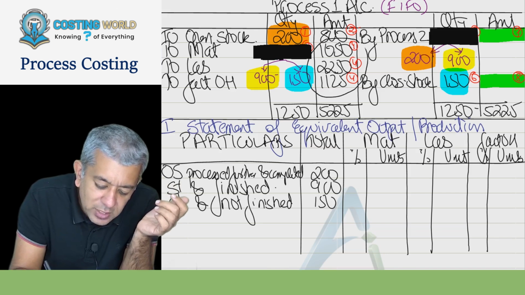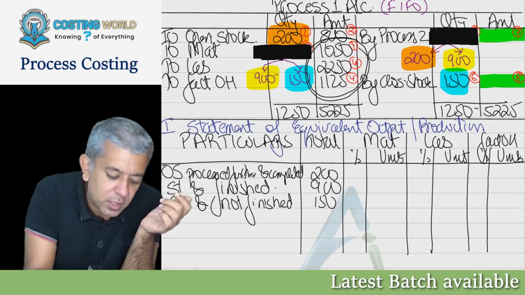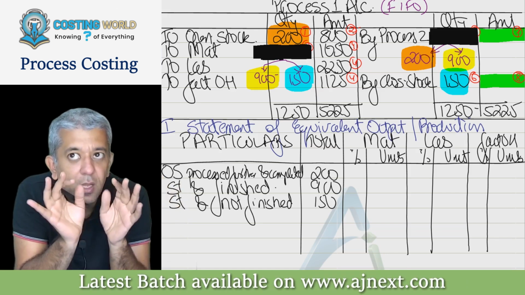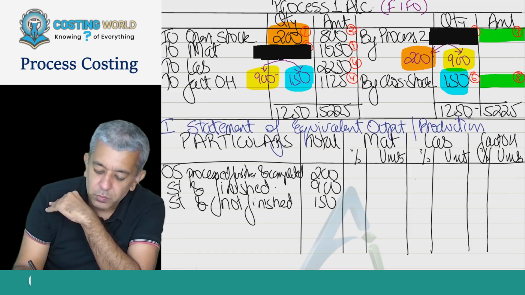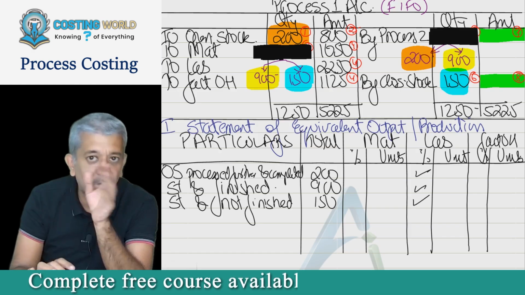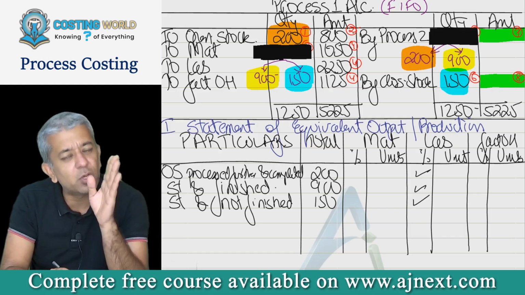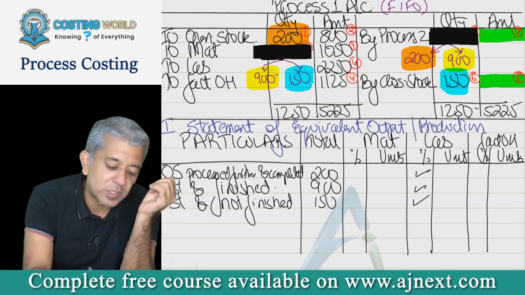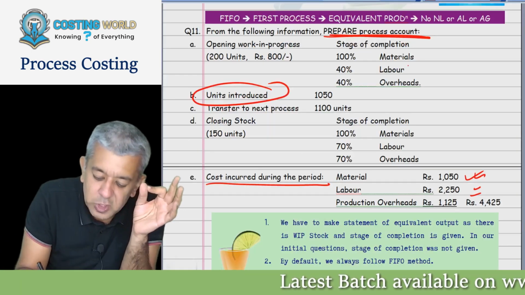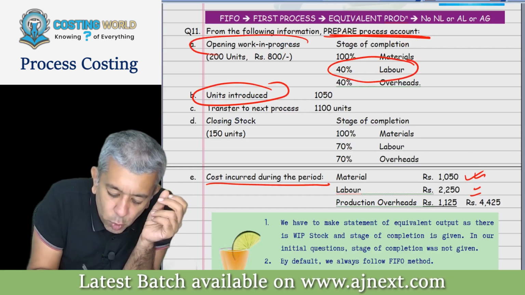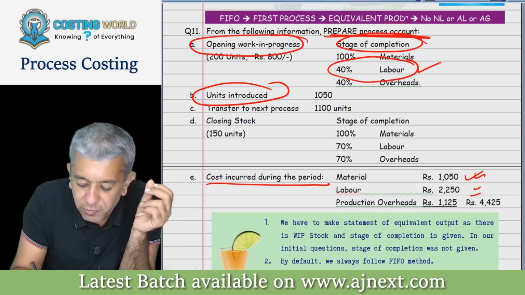Out of all these, by incurring these particular costs, what we have done, now you'll have to answer me. See, I'm explaining these 3 figures. Whatever I say for labor, after some time you can start to apply it to material also. Now see, for the first time, look at this particular figure. This is opening stock, stage of completion, 40% labor.